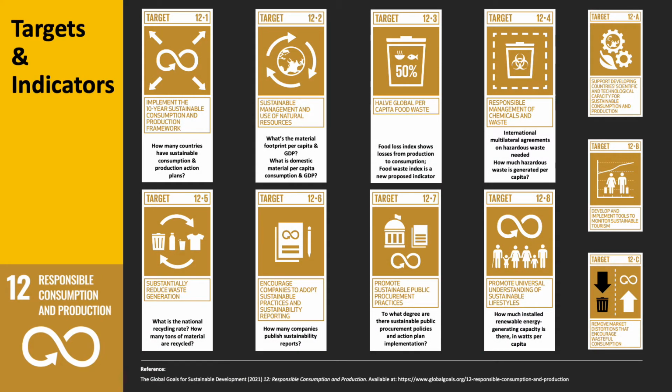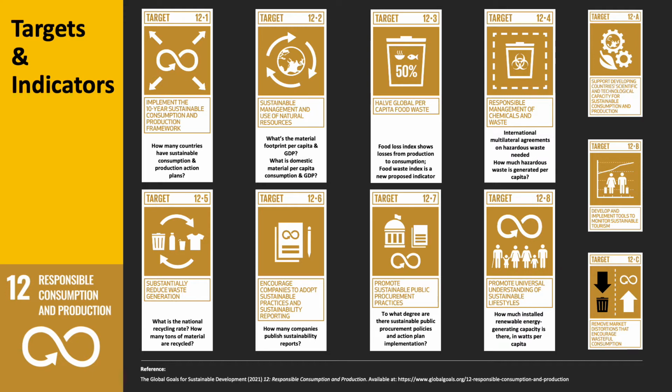This Sustainable Development Goal has targets and indicators. The targets start with Target 12.1, and that's to implement the 10-year Sustainable Consumption and Production Framework. And indicators are going to ask how many countries have sustainable consumption and production action plans. The second is sustainable management and the use of natural resources.